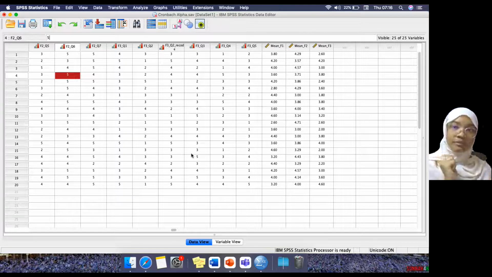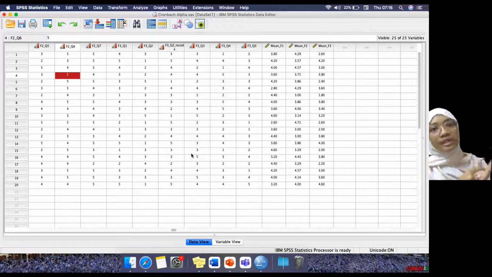30 participants or 30 respondents. So these 30 people will answer your questionnaire first. Once the 30 respondents are done with that, you run this Cronbach alpha in order to know whether your questionnaire is reliable or valid or not. So once you are done with the Cronbach alpha, you see, oh, this questionnaire is reliable and valid. So you can go through with your 50 respondents.